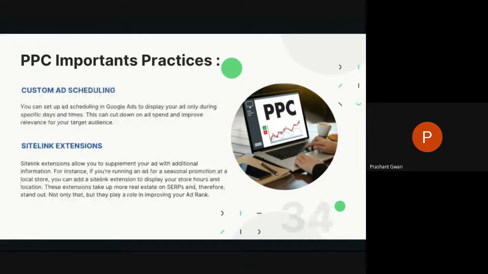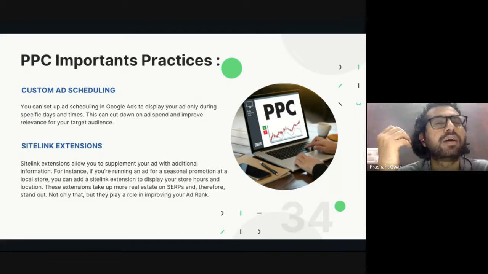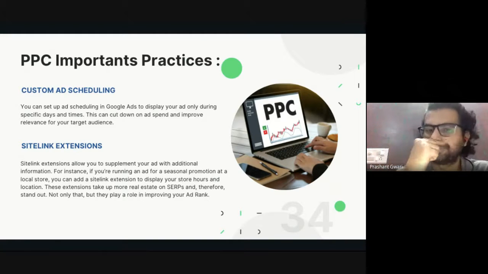Then the custom ad scheduling. With custom ad scheduling, you can pick a time for your advertisement to appear on search engine pages: a specific time, a specific day, or a specific week. If you don't want to go 24/7, and you find that you generate more keyword searches at night time, then show your advertisement at night or early in the morning, or maybe on specific days, Sunday, Monday, Tuesday. You can also do that.